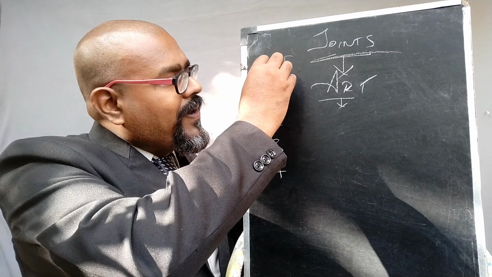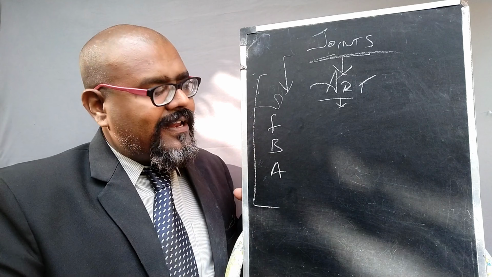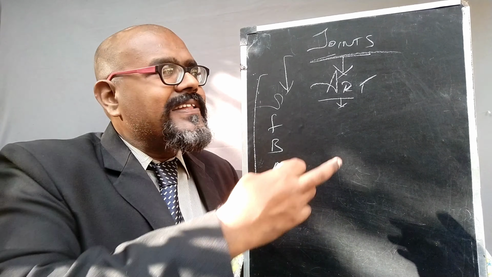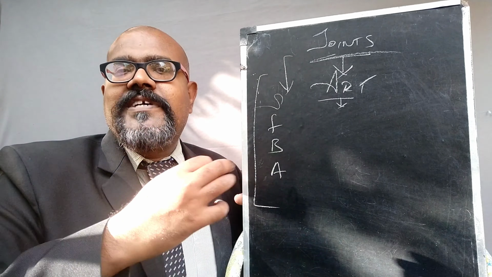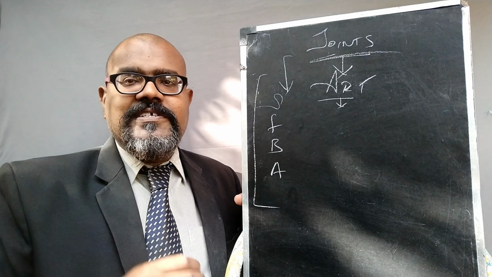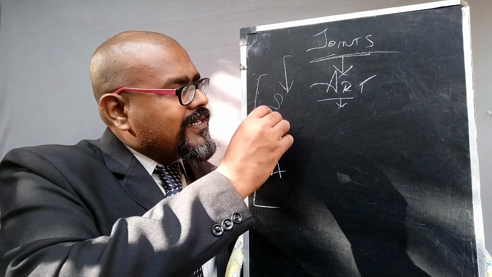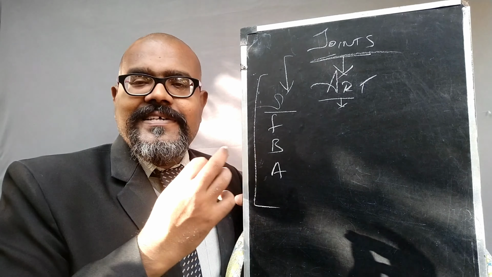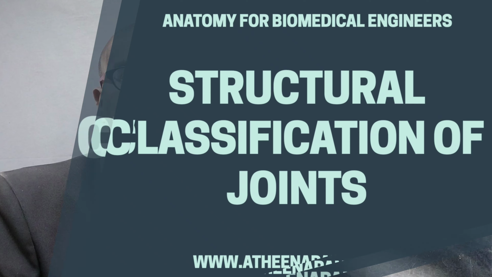So on the basis of structural, functional, biomechanical and anatomical, we can classify articulations into different sections. We will see each classification separately. Come, let me see.